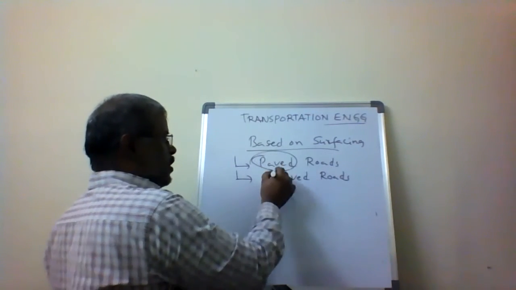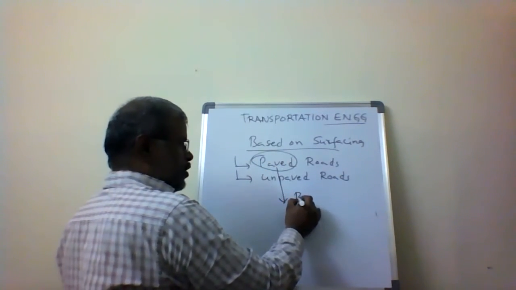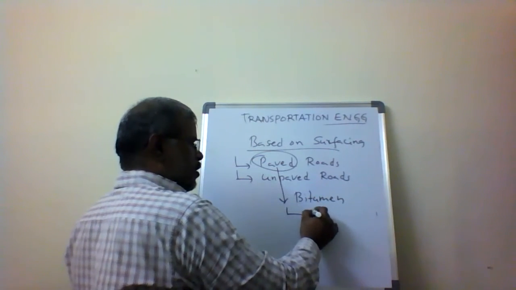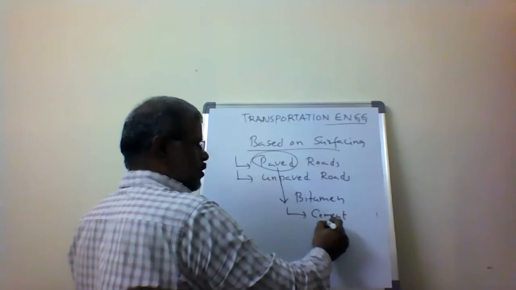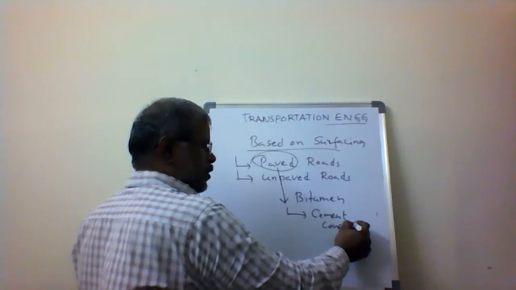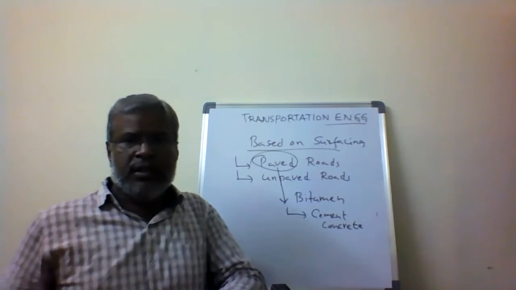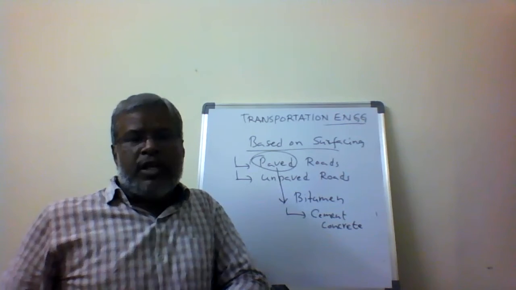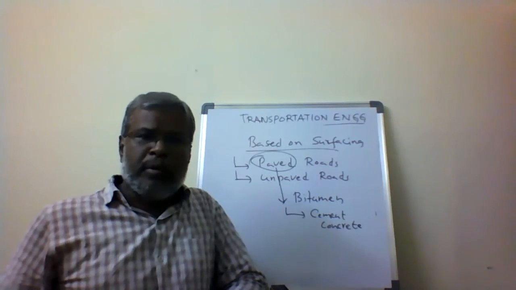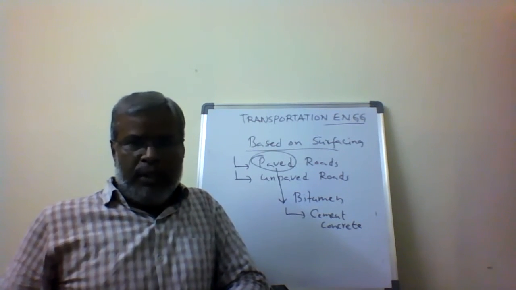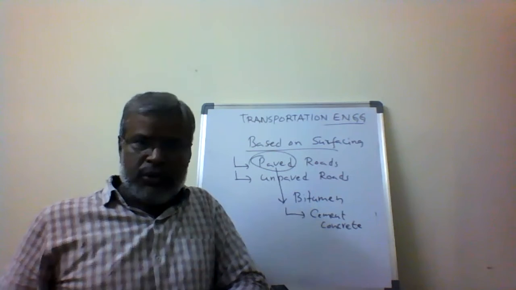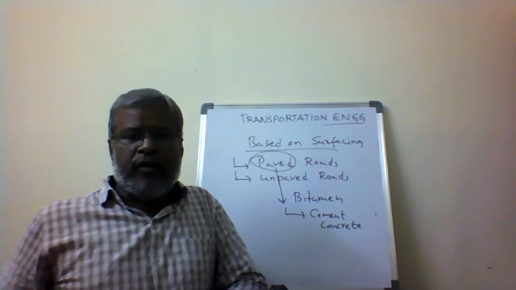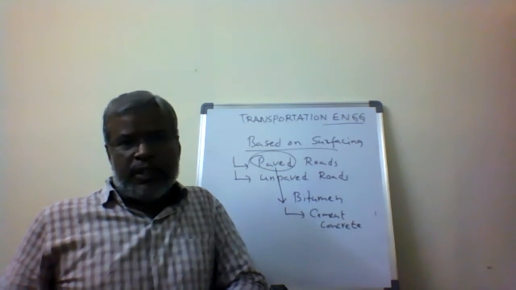Here, in paved roads, the surfacing we provide is with bitumen or cement concrete. That is paving. The top surface is laid with an impermeable layer using bitumen. Earlier we called them tar roads. Now tar roads are not available, so that is outdated. Now tar has been replaced by bitumen.